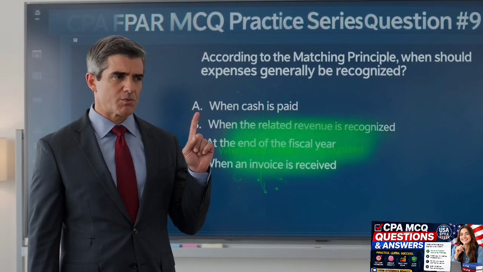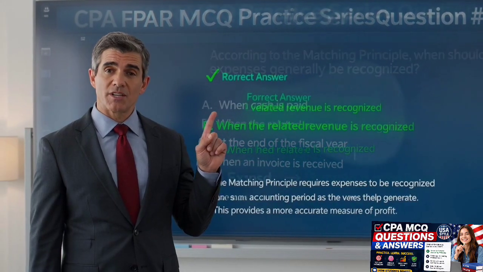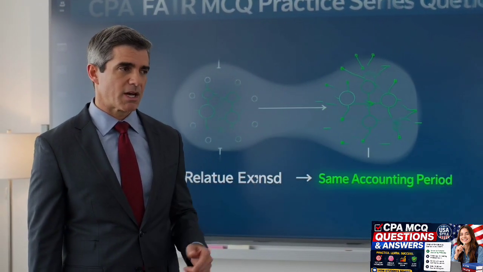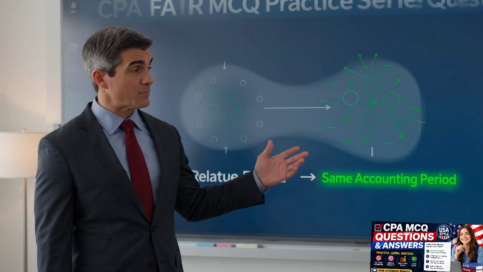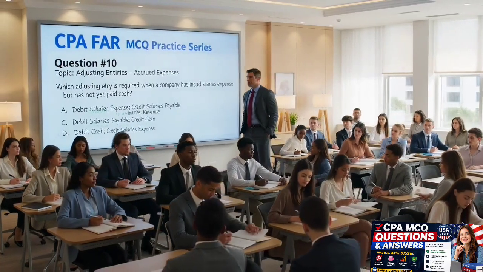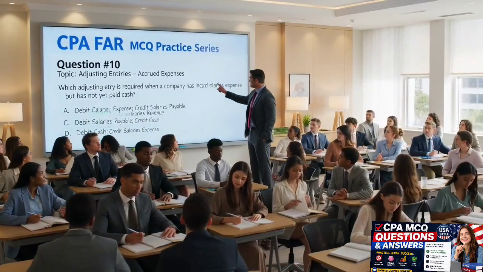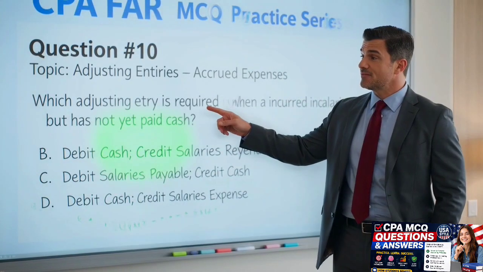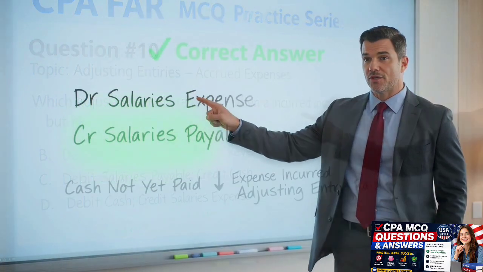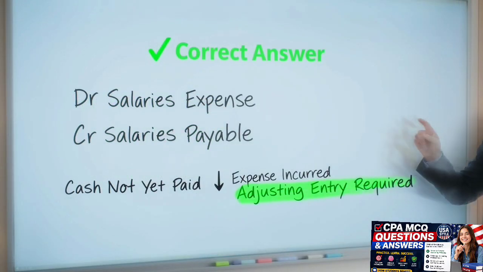The matching principle requires expenses to be recognized in the same accounting period as the revenues they help generate. This provides a more accurate measure of profit. When employees have earned their salaries but payment has not yet been made, the company must recognize the expense and record a liability.